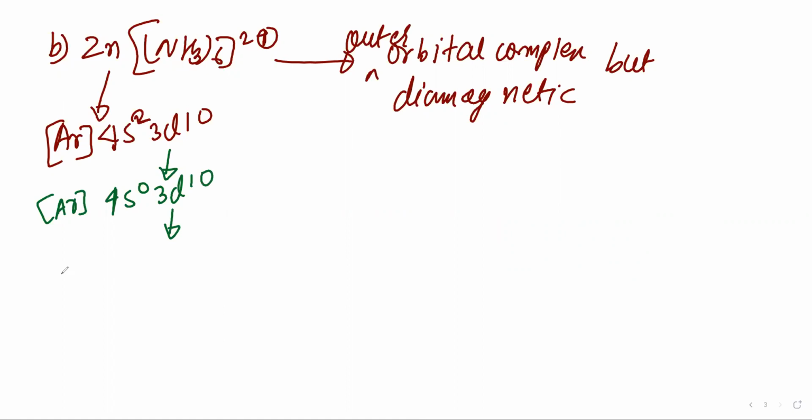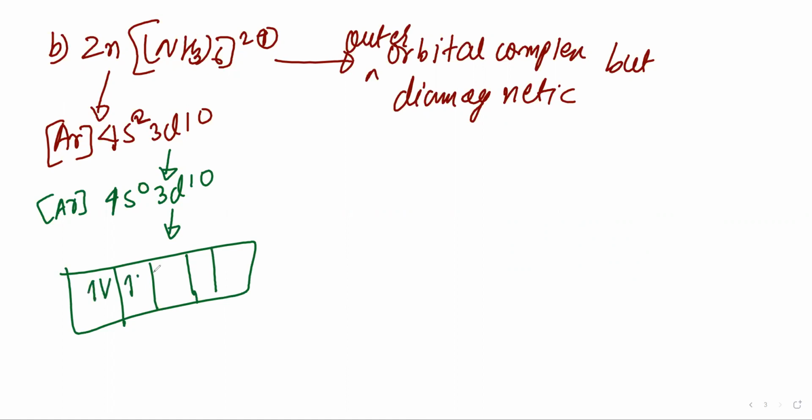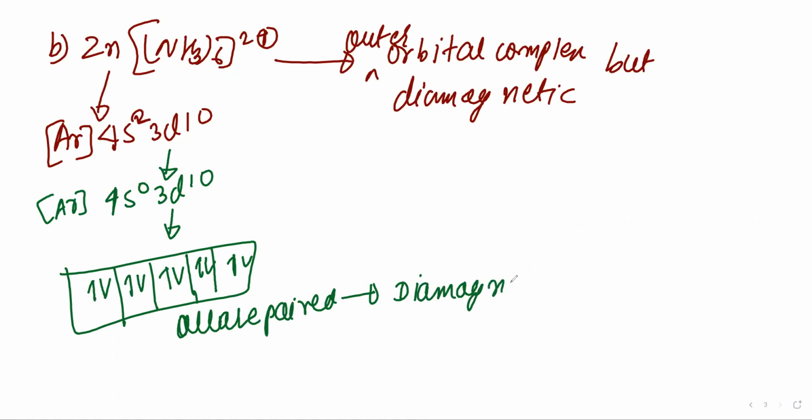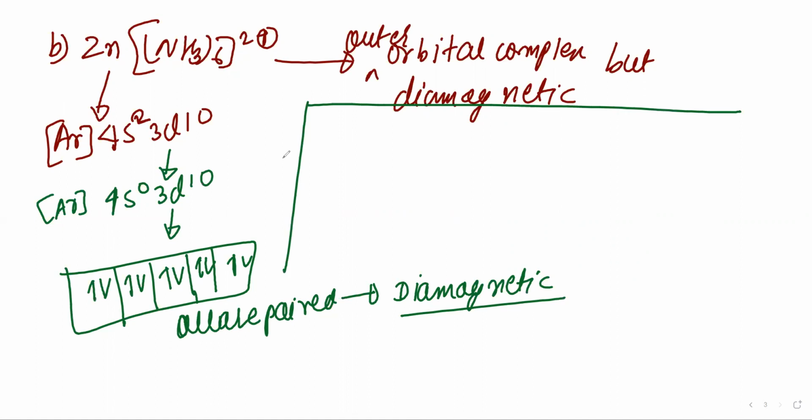So all the d electrons are paired. If all electrons are paired, it is called diamagnetic. Very simple. All are paired, so it is diamagnetic. That is the explanation for option B.